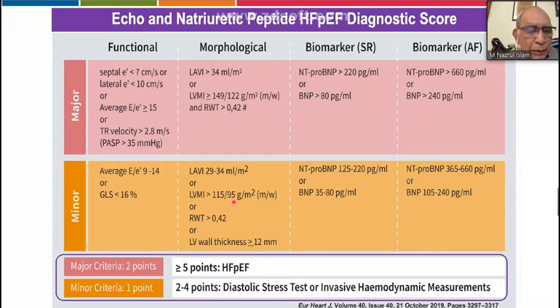If they have 2 points, got it. And if you total these major criteria, and for minor criteria 1, if you add major and minor criteria points and it is 5 or more, then it is definitely a diagnosis of heart failure with preserved ejection fraction. And if it is 2 to 4, maybe some other test is needed to diagnose.